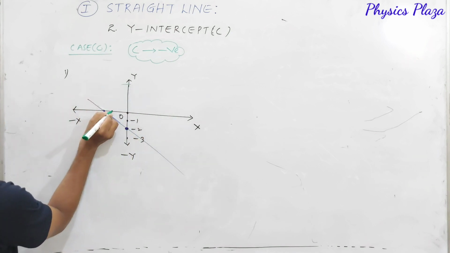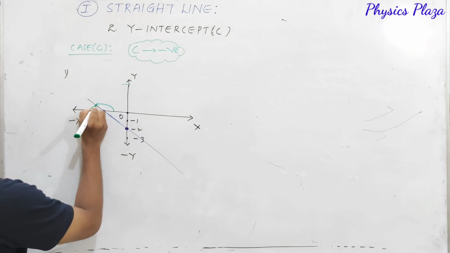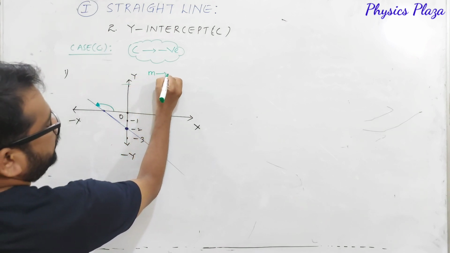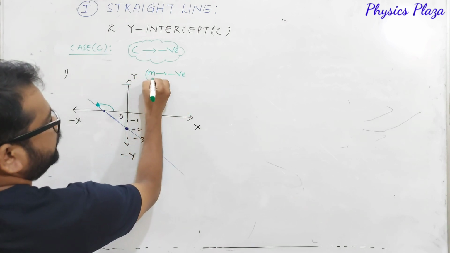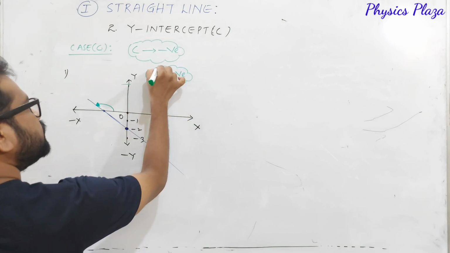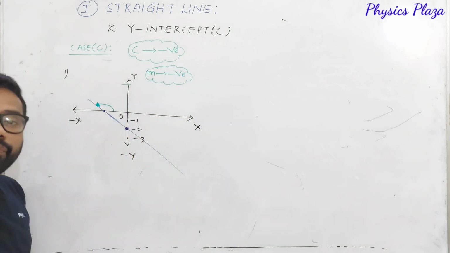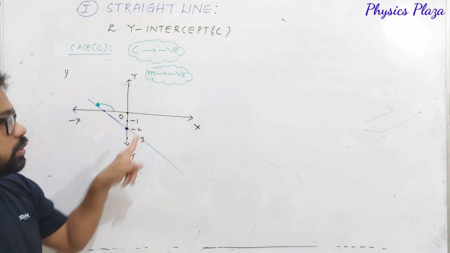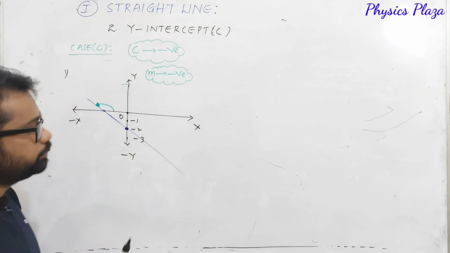Anti-clockwise direction we should take. So if you can see, it is an obtuse angle. Obtuse angle. Then slope is also negative only. So this is a straight line for which y-intercept is negative and at the same time slope is also negative only.